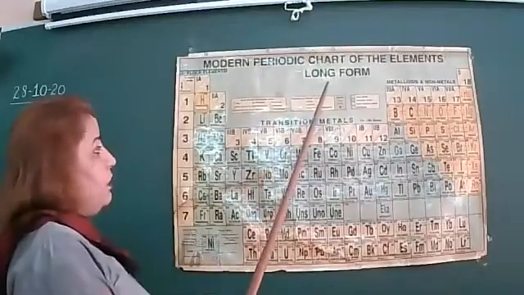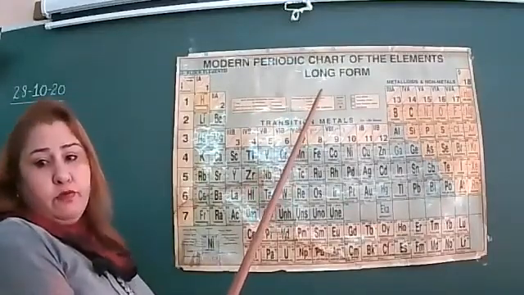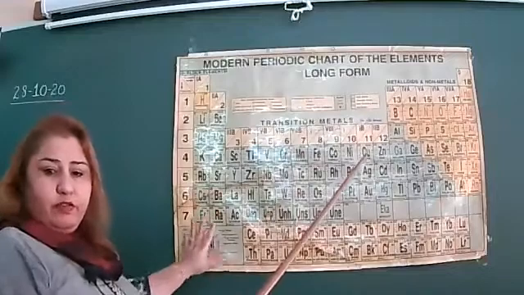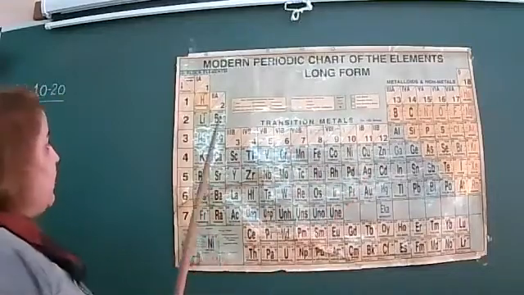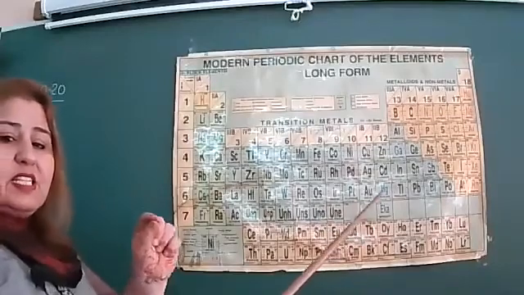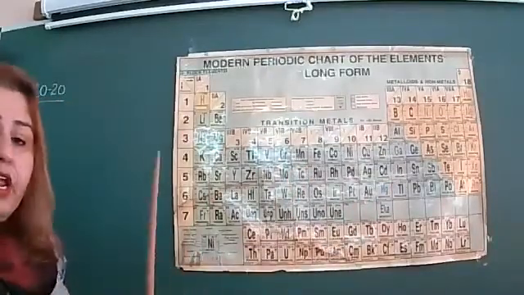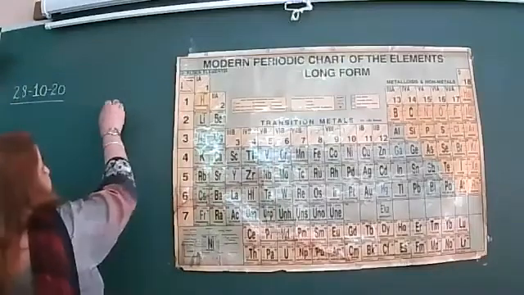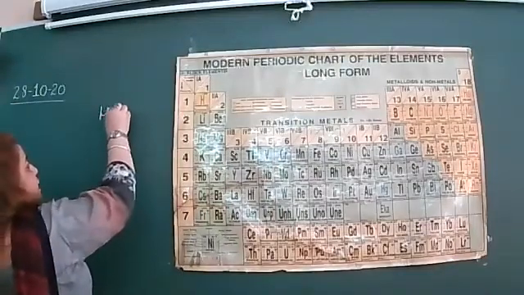Today we will discuss the modern periodic table, also called the long form of the periodic table. All of you can see it, right? Now, in this modern periodic table, what change was made? It was given by Henry Moseley.